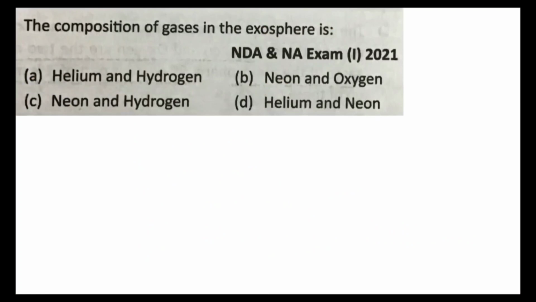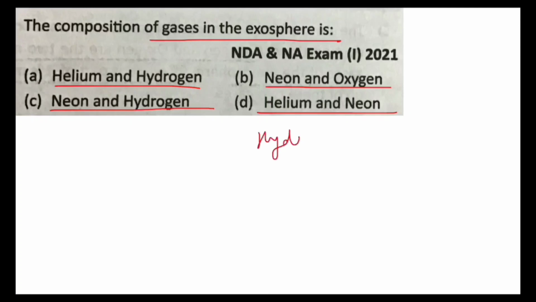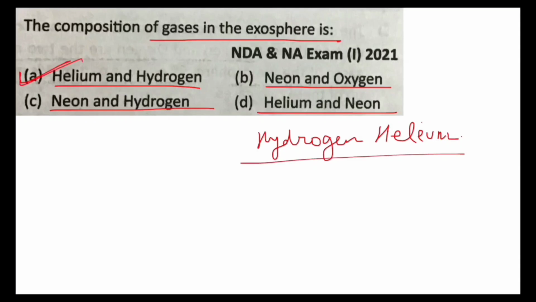Next, the composition of gases in exosphere is helium and hydrogen, neon and oxygen, neon and hydrogen, helium and neon. Exosphere is mainly composed of extremely low densities of hydrogen, helium, and other heavy molecules of nitrogen, oxygen, and carbon dioxide. So hydrogen and helium, A is your answer.